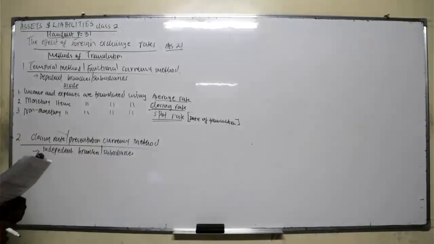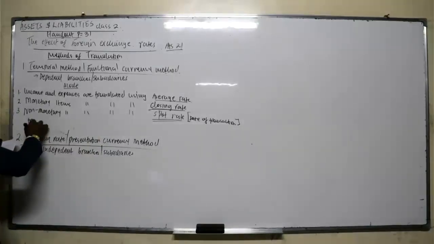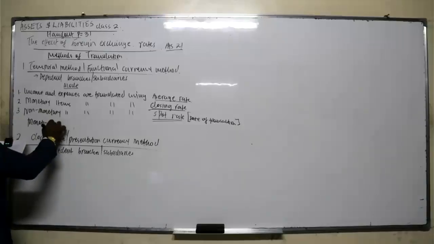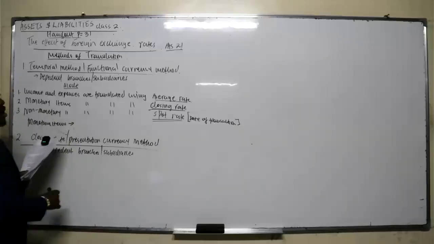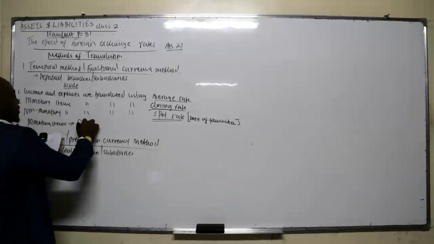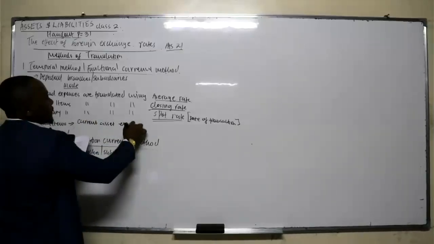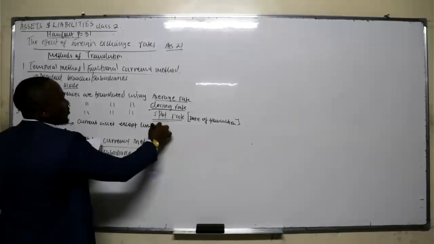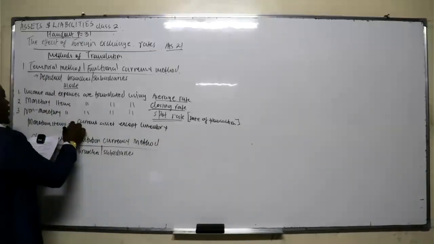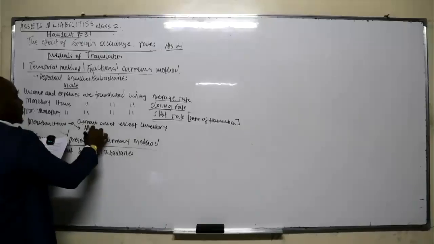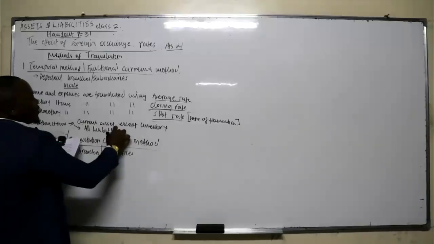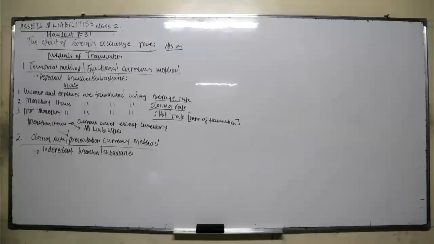So what's the difference between monetary and non-monetary items? Monetary items include all current assets, except inventory, as well as all the liabilities. That's what we call monetary items: current assets except inventory and all the liabilities, be it non-current liability or current liability.